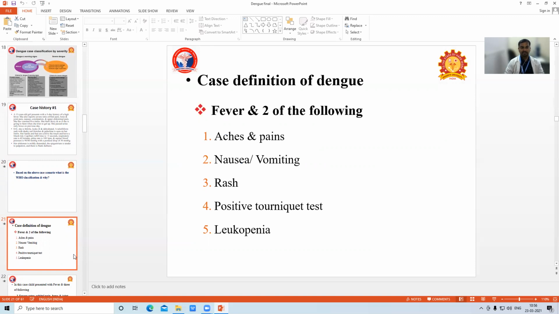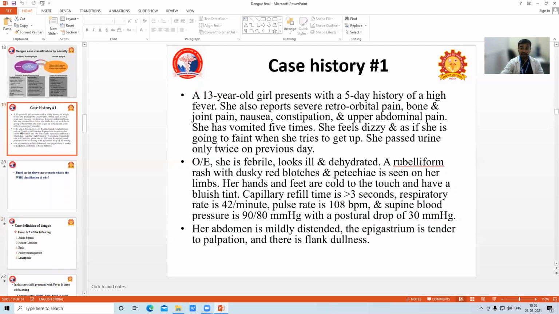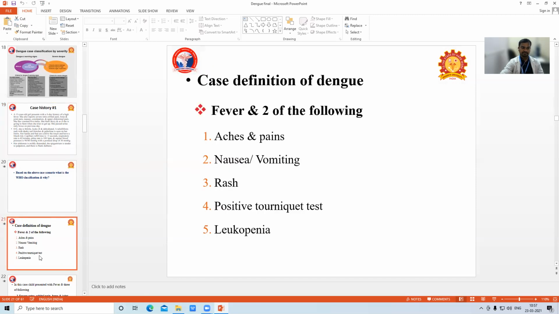This child presented with severe retro-orbital pain, bone pain, joint pain. So aches and pains will fit. Then the child presented with nausea followed by 5 times vomiting. So we have fever plus 2 criteria to diagnose dengue.